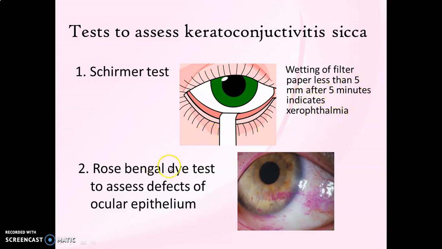that is indicative of xerophthalmia. Similarly, I also told you there are defects in the ocular epithelium as a result of persistent inflammation. That defective ocular epithelium can be visualized using this dye known as rose Bengal dye. So rose Bengal dye test, if done, will show if the ocular epithelium is defective, as you can appreciate in this image. So these two tests are done to assess the ocular symptoms.